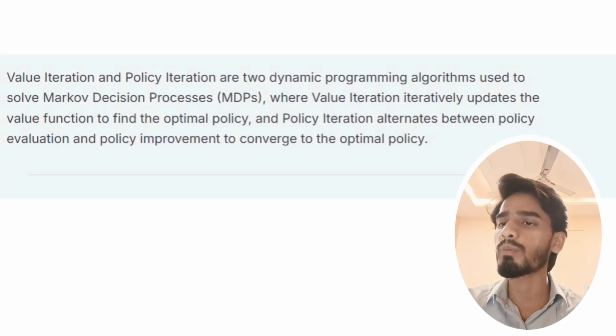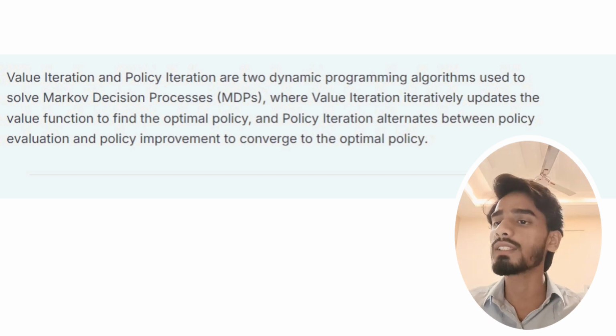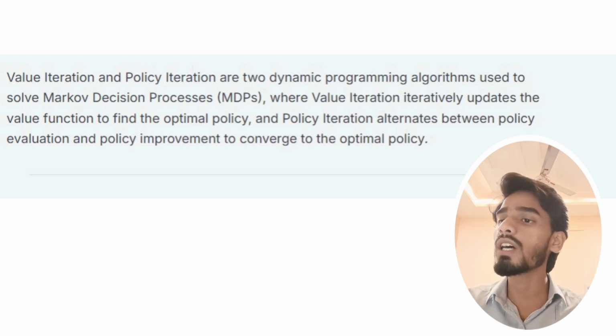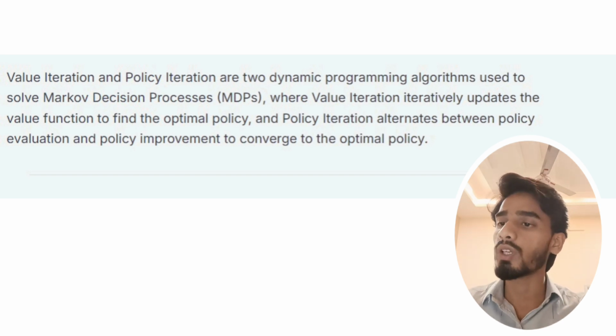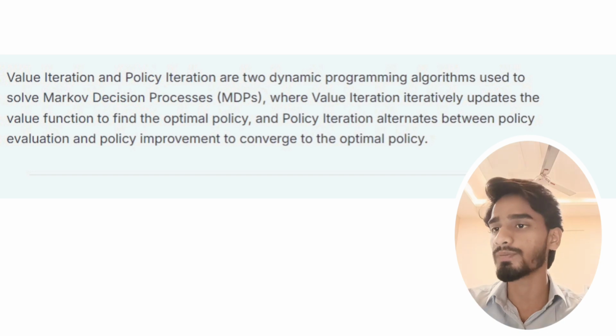What is value iteration and policy iteration? Value iteration and policy iteration are two dynamic programming algorithms used to solve Markov decision processes, where value iteration iteratively updates the value function to find the optimal policy, and policy iteration alternates between policy evaluation and policy improvement to converge to the optimal policy.